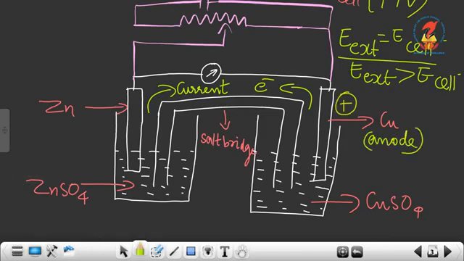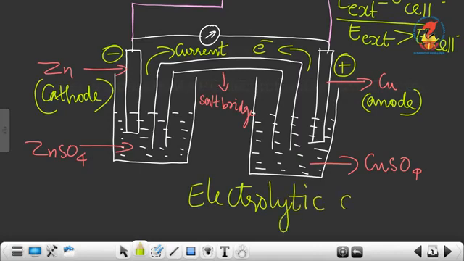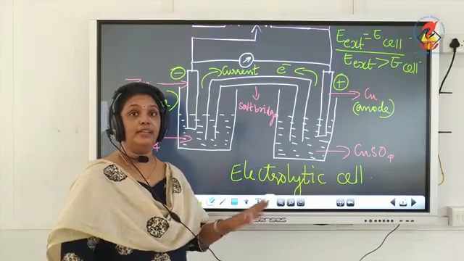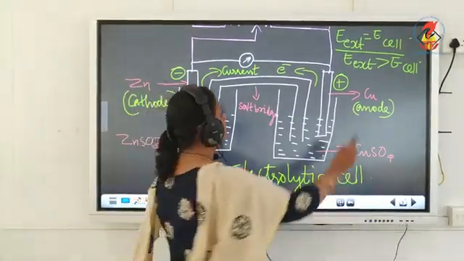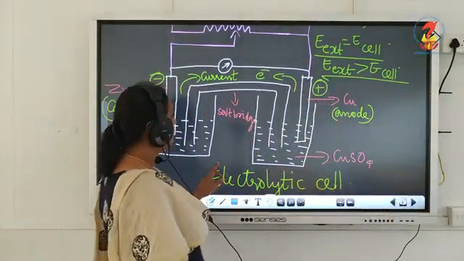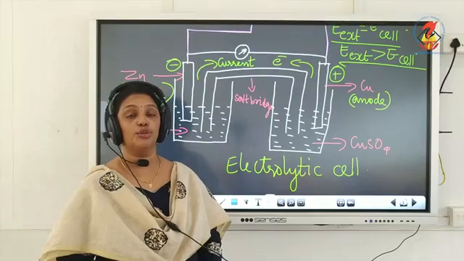with positive charge, and zinc will act as cathode with negative charge. So now you can say this cell behaves like an electrolytic cell. Now you cannot call this an electrochemical cell, this is called an electrolytic cell. That is, when I applied an external potential greater than cell potential, now the reaction took place but in opposite direction. So now the cell behaves like an electrolytic cell.